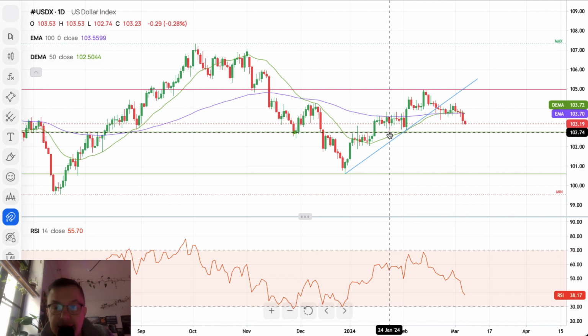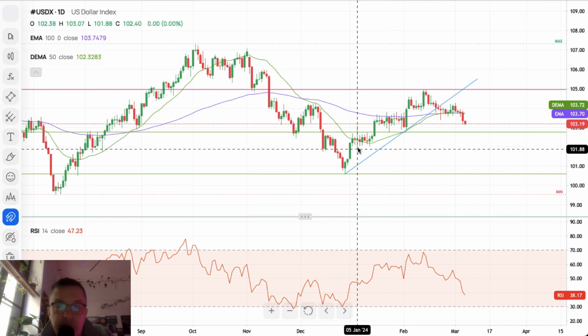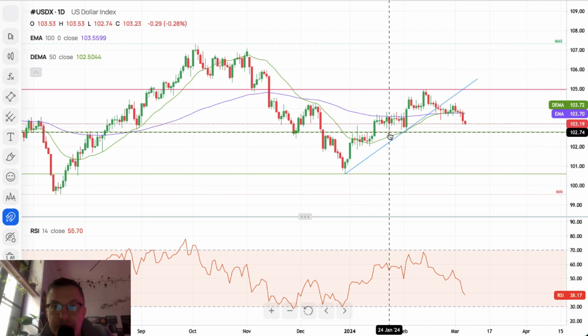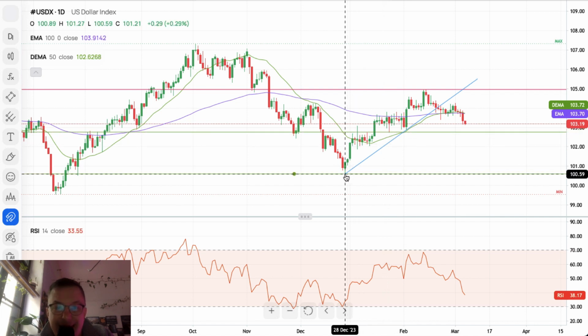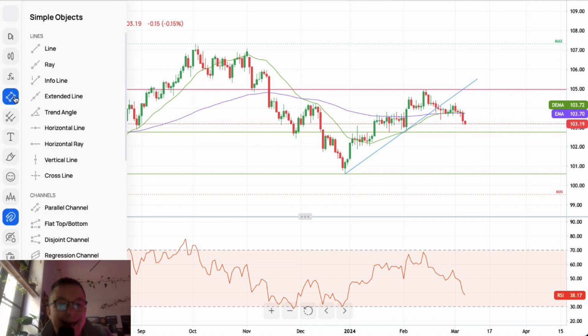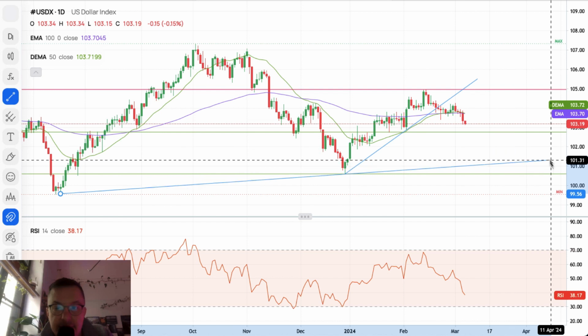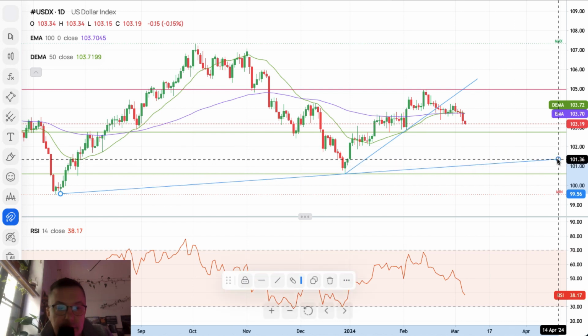The level of 102.74 is the next target, then eventually maybe 101.88, but I don't think so. It doesn't actually look that strong, and it was never tested actually. So the 100 and let's say 174 is much better level of support for the bulls. And then of course we got the swing low from the end of December 2023. So it will be actually huge if we get there again in such a short time, right? Because it's the end of December last year.